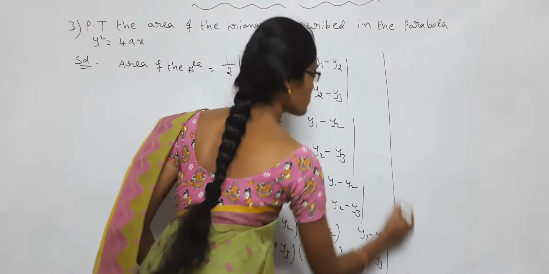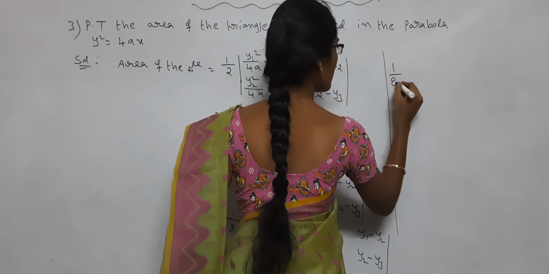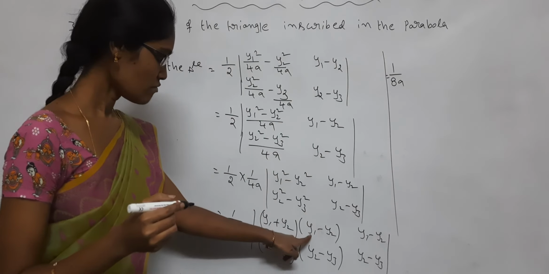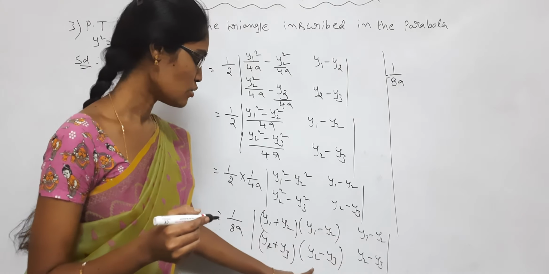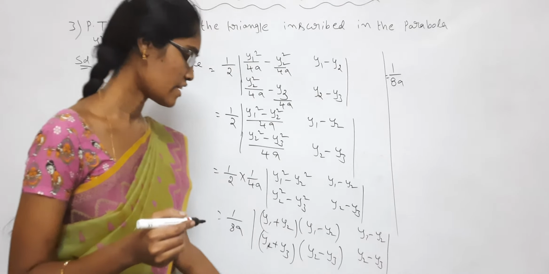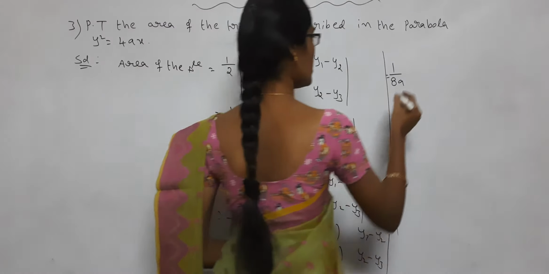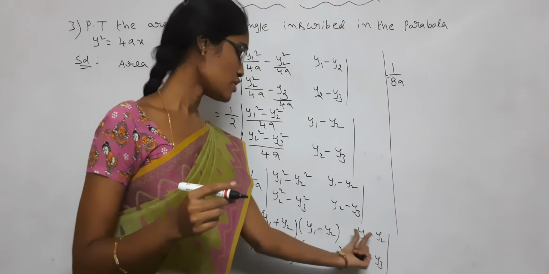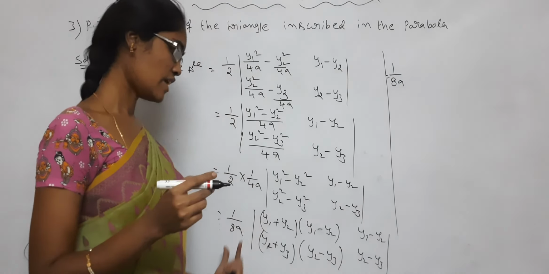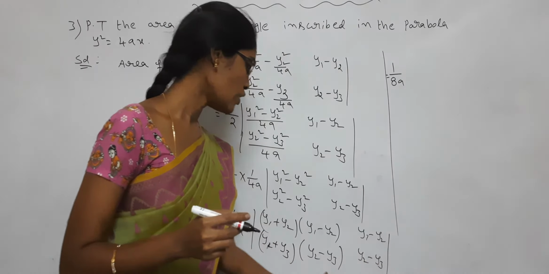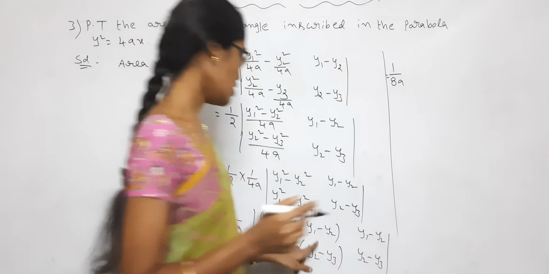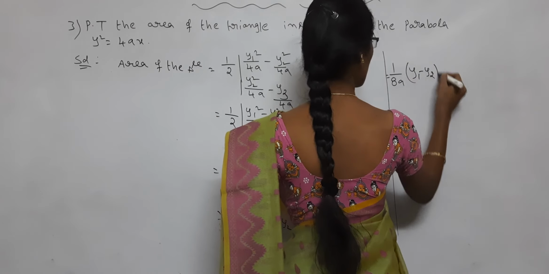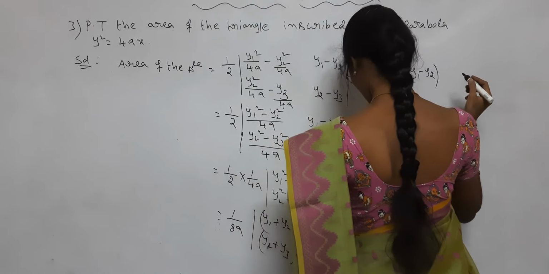Here 1 by 8a. From the first row, y1 minus y2 is taken as common, and from the second row, y2 minus y3 is taken as common.